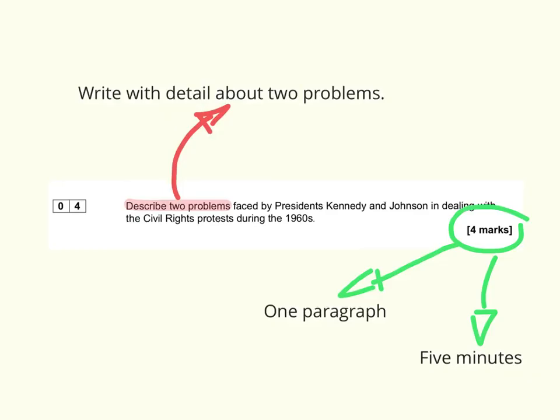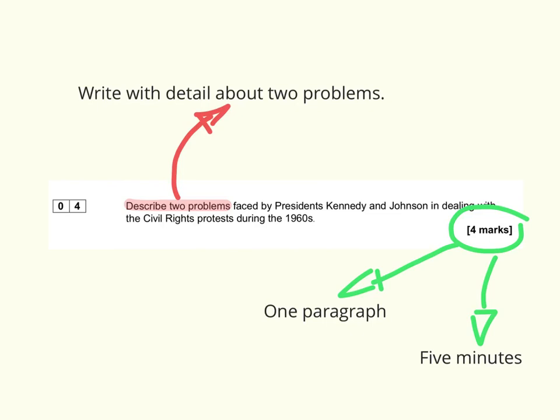Now, we should always remember with a 4-mark question that we need 1 paragraph and it should take us 5 minutes. In fact, if we can be quicker than 5 minutes, because there's no source to read, which should mean that we can just focus on the question.